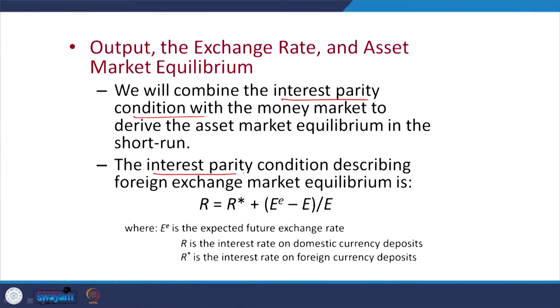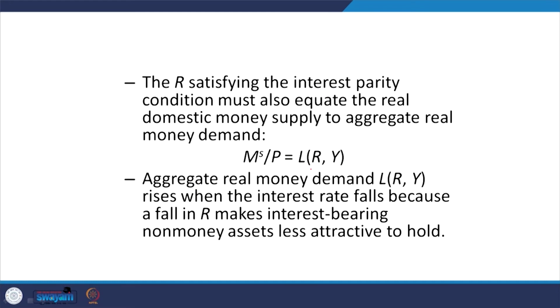The interest rate whatever we will get from a domestic currency deposit is a function of the rational expectations between the changes in the exchange rate as well as the deposits in the foreign market. So, three aspects are important immediately. This is what is called the interest parity condition. Okay. This takes into account the expected change in the exchange rate, as well as the interest rate of the two markets.